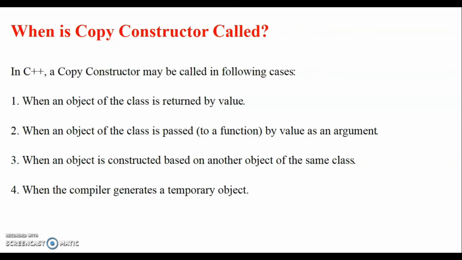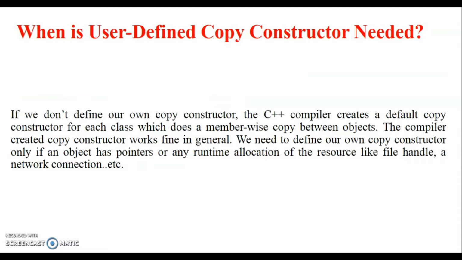Third, when an object is constructed based on another object of the same class. For example, you assign the value of one object to another object of the same class, then the copy constructor is called. Fourth, when the compiler generates a temporary object and you return that temporary object, your copy constructor is called.